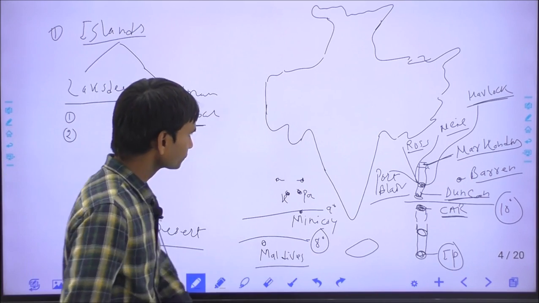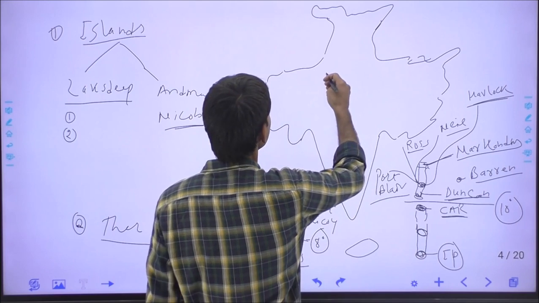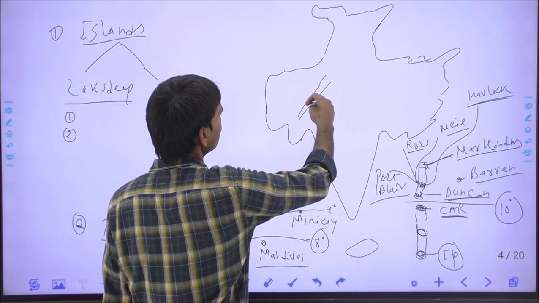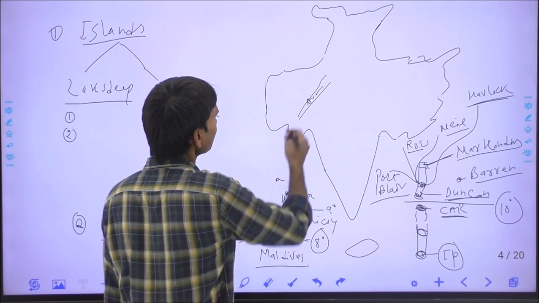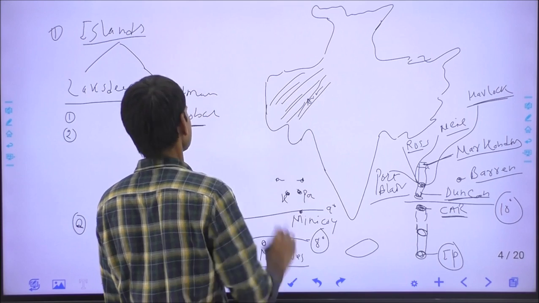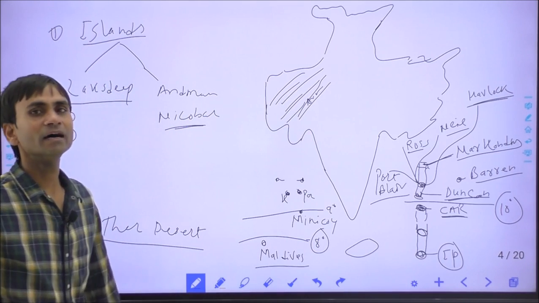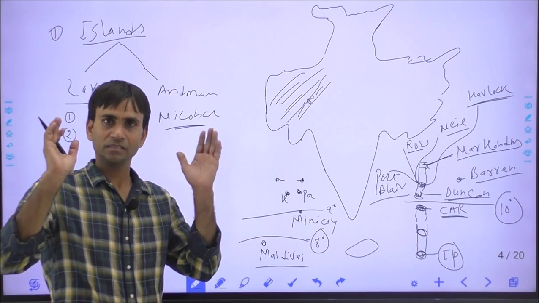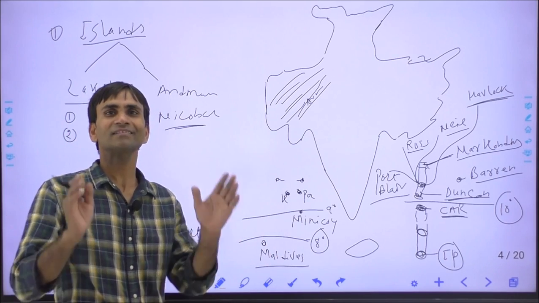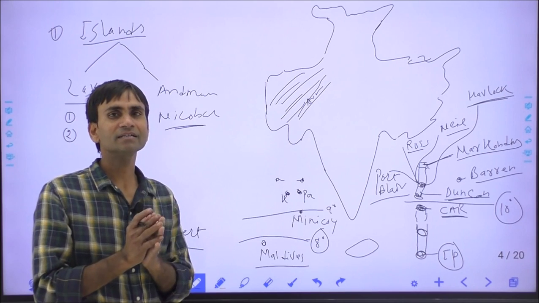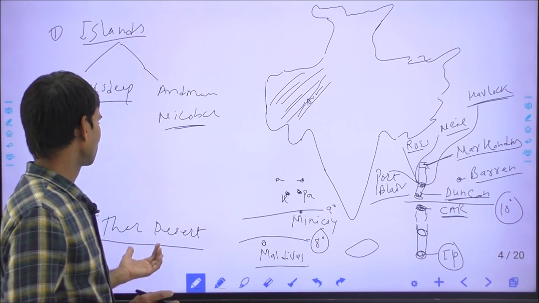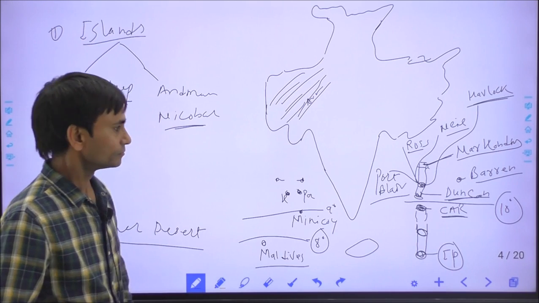Thar Desert extends in the west of the Aravalli Mountain. This is the Aravalli Mountain, mainly lying in Rajasthan, and 13 or 14 districts are covered by the Thar Desert. Geologically, it is assumed that the Thar Desert is a consequence of the Tethys Sea. That's why it is a saline land, due to the debris of the Tethys Sea.